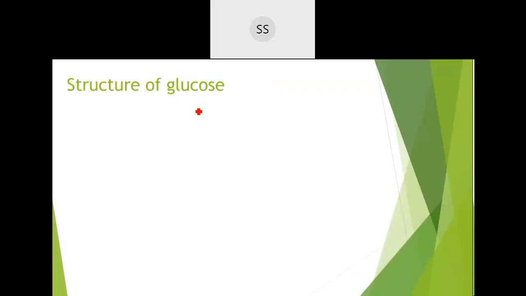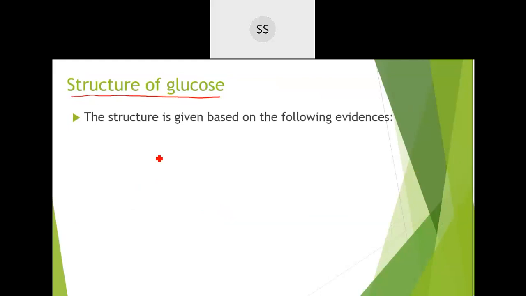This is the important thing what we have. Okay, structure of glucose and how they deduced the structure of glucose you are going to study. What are the evidences and what are the reactions they did that finally they came up with this molecular formula. They could find out the molecular formula C6H12O6, but at the end how these carbons are arranged, how the hydrogens and oxygens are arranged, and what is the functional group which is present in the beginning, what are the functional groups present in between and on the terminal side.